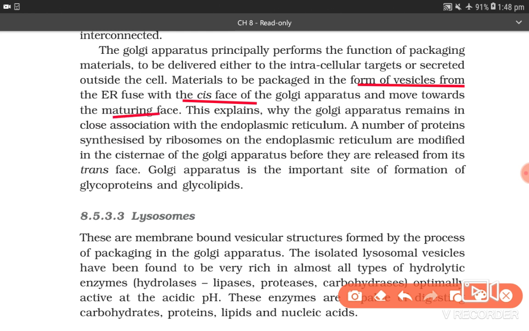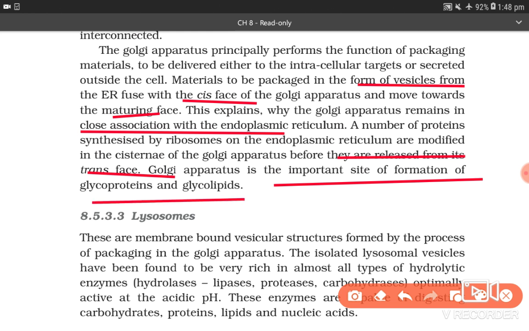This explains why Golgi apparatus remains in close association with the endoplasmic reticulum. A number of proteins synthesized by ribosomes on endoplasmic reticulum are modified in the cisternae of Golgi apparatus before they are released from their trans phase. Golgi apparatus is the most important site of formation of glycoproteins and glycolipids.